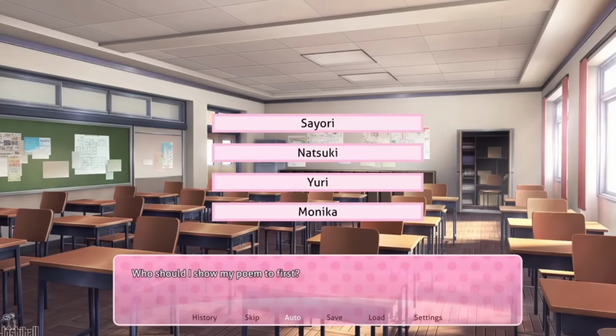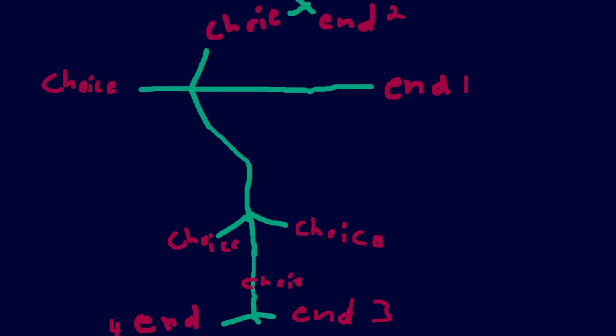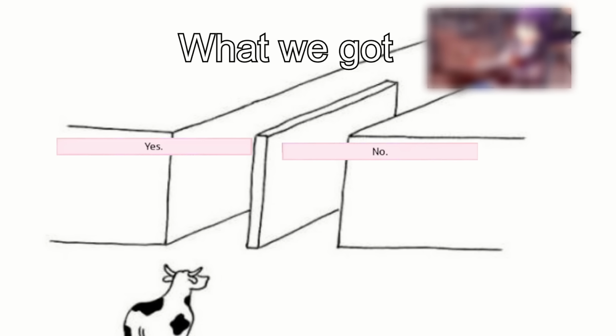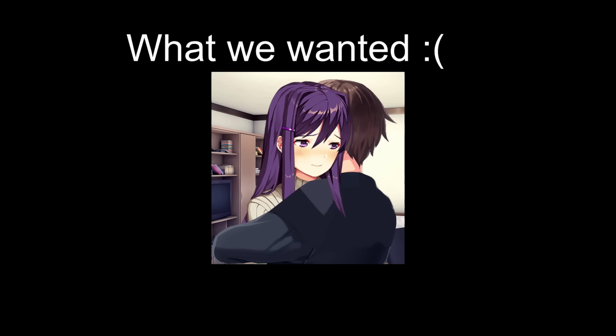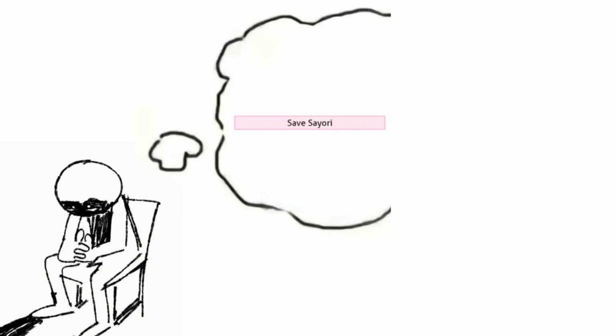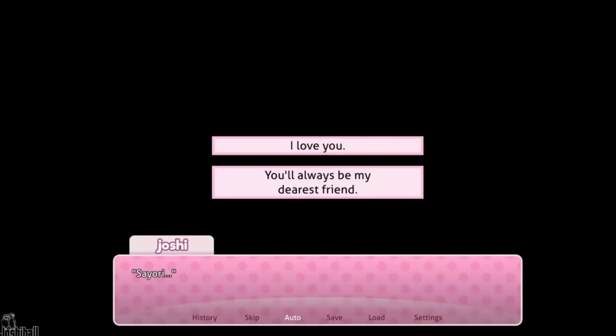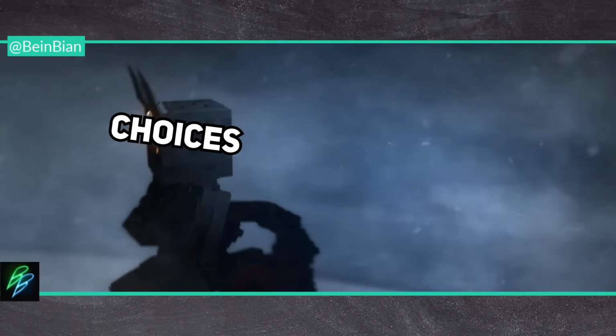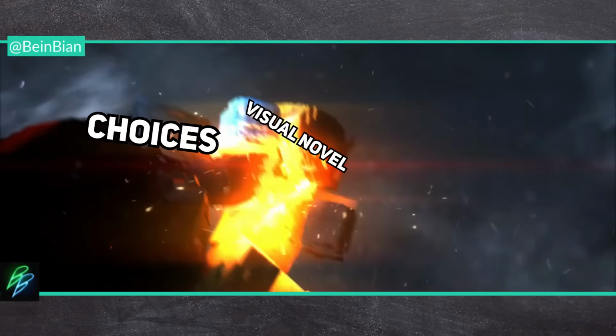Now, normally in visual novels you have static paths. You make a choice and based on that decision you get a different ending, but all the endings are predetermined, meaning it's hard-coded in. And I kind of dislike this because oftentimes no matter what choice you made, the outcome is really the same, only really having the illusion of control. I need to make a visual novel where choices actually have impact.